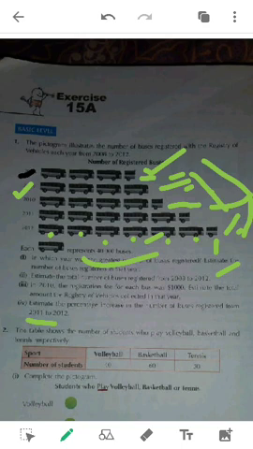You will have to take the 2011 number of buses in the denominator, multiply this by 100. Obviously this will be understood, because we are calculating percentage, and in the numerator the value of the difference of these two will be there. For example, this is 300 and this is 250, let's suppose.